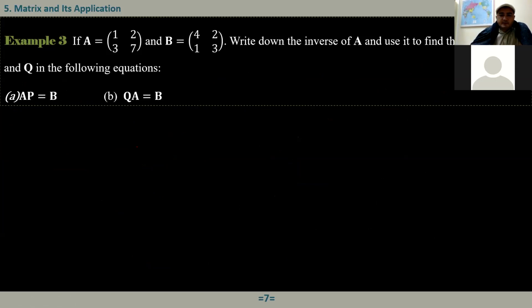All right. Now we have the idea, and we know the formula for how to find the inverse of a given 2 by 2 matrix. So now let's apply this to solve this equation. It says that if A equals this and B equals this, write down the inverse of A and use it to find the matrices P and Q in the following equations.